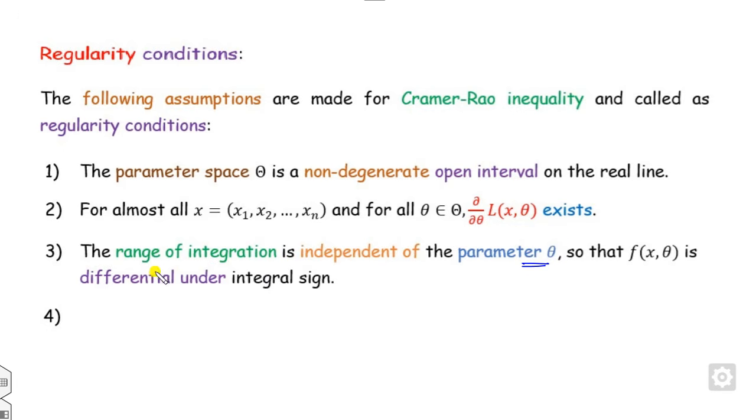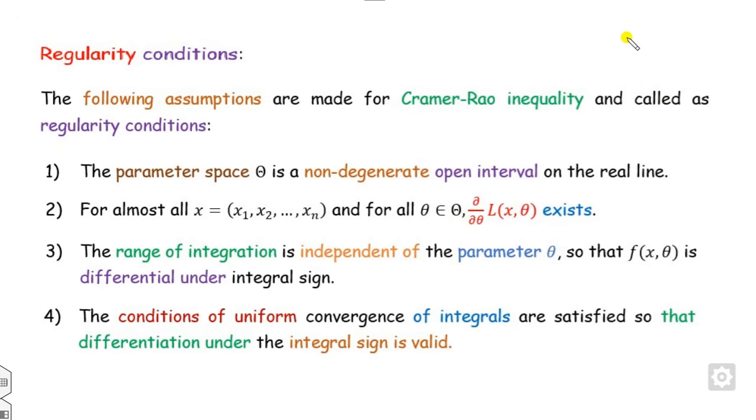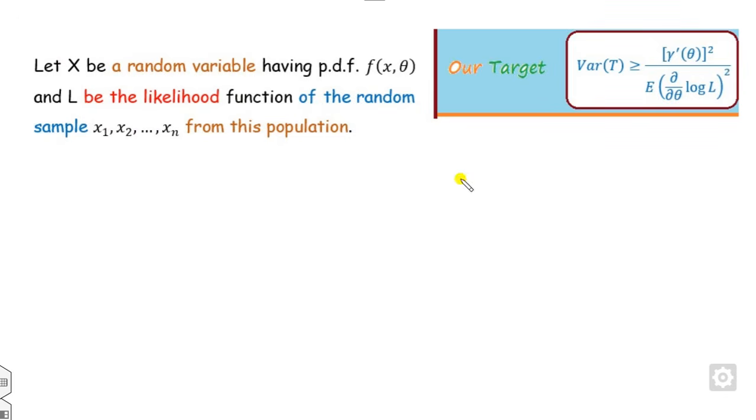That is, f of x is differentiable under the integral sign, meaning that if you have this function, you can simply differentiate it, and also you can take the integration. That's the meaning of differentiable under the integral sign. And the last one is that uniform convergence will exist. So based on these assumptions, we can derive this Cramer-Rao inequality.